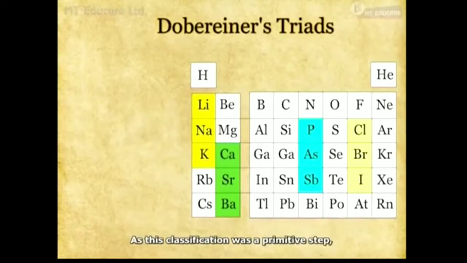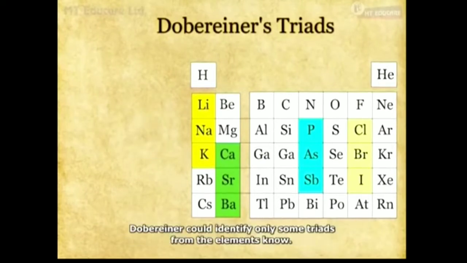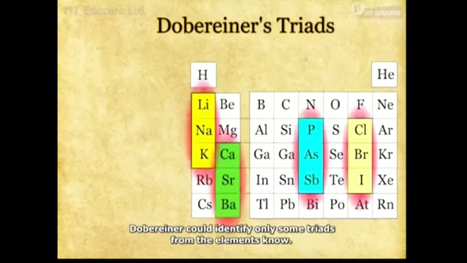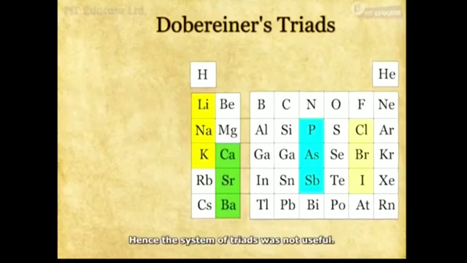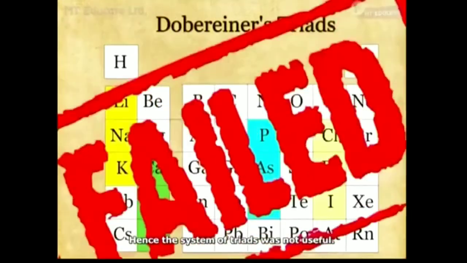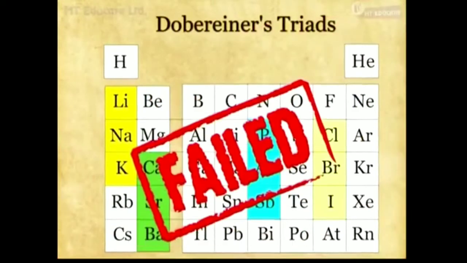As this classification was a primitive step, Döbereiner could identify only some triads from the elements known. Other triads did not obey the rule. Hence, the system of triads was not useful.